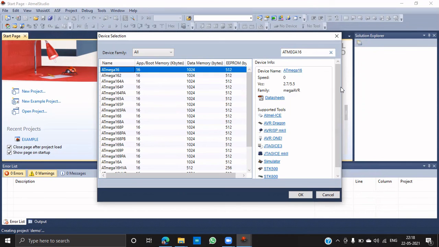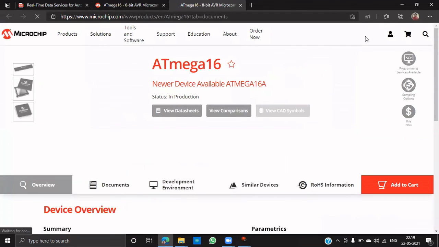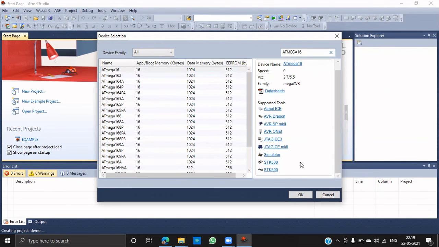That means data sheets and supported tools, all this. Data sheets are important for doing any microcontroller project. Data sheets have all the information, specifications, and features about the specified microcontroller. Every microcontroller has its own data sheet, and not only microcontrollers, every device has its own data sheet. So just prefer data sheets. If you click the data sheets, then automatically the link will open so that you can download the data sheets right there. So coming back, if you click OK,